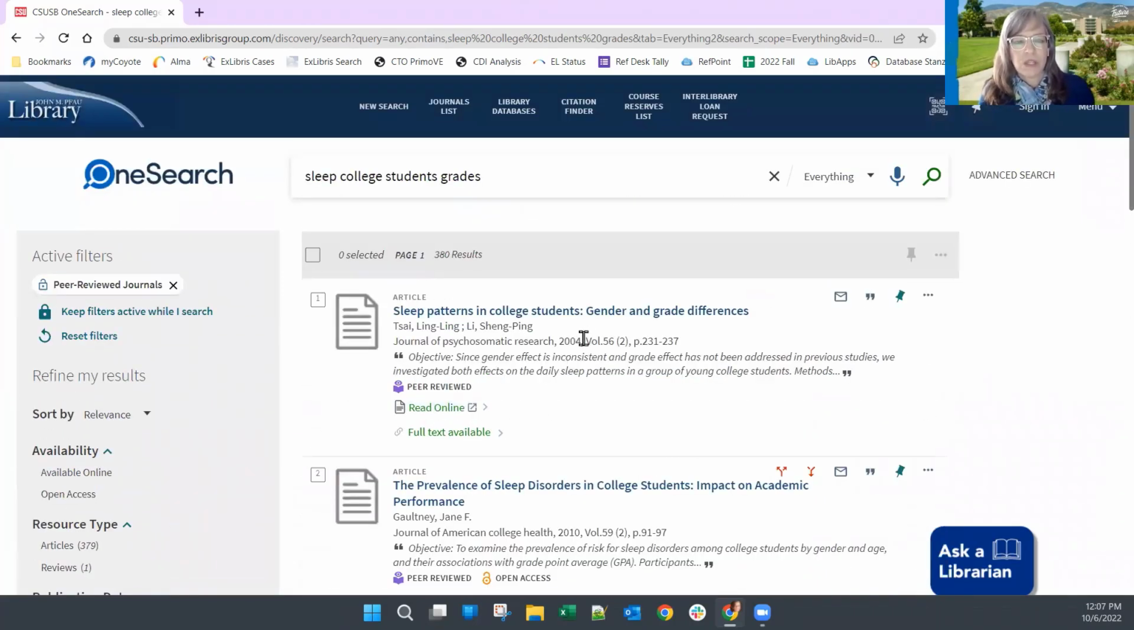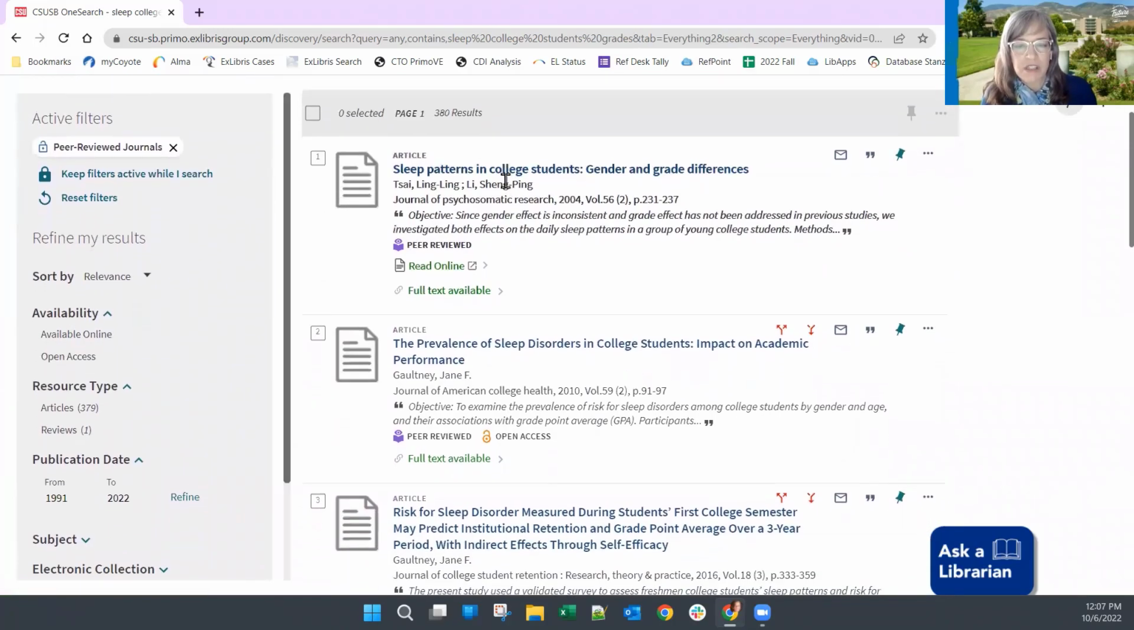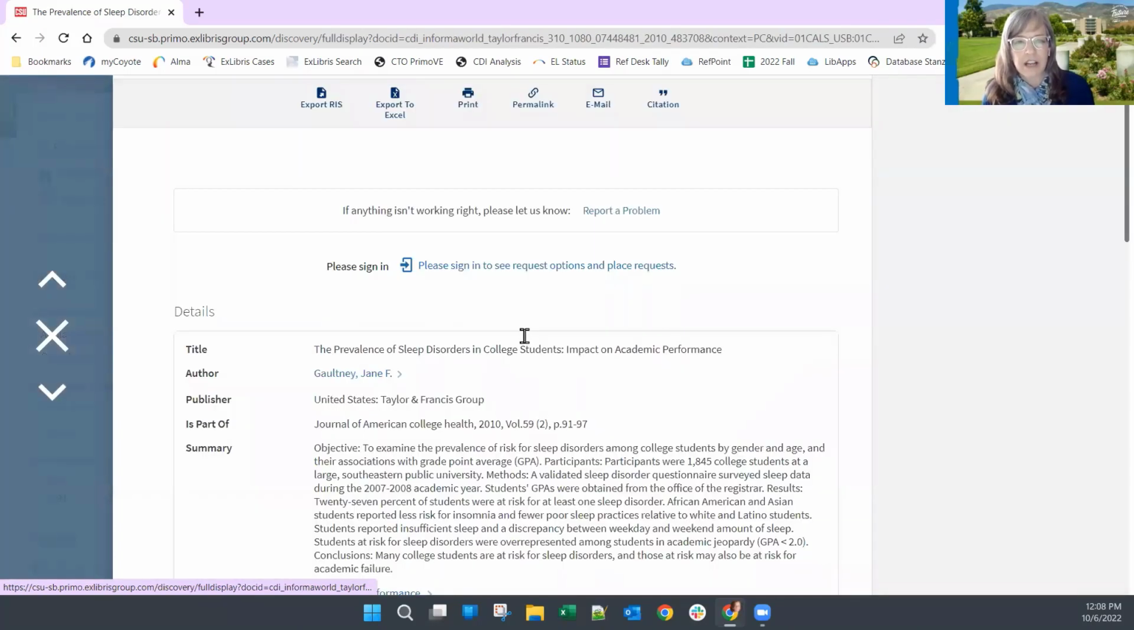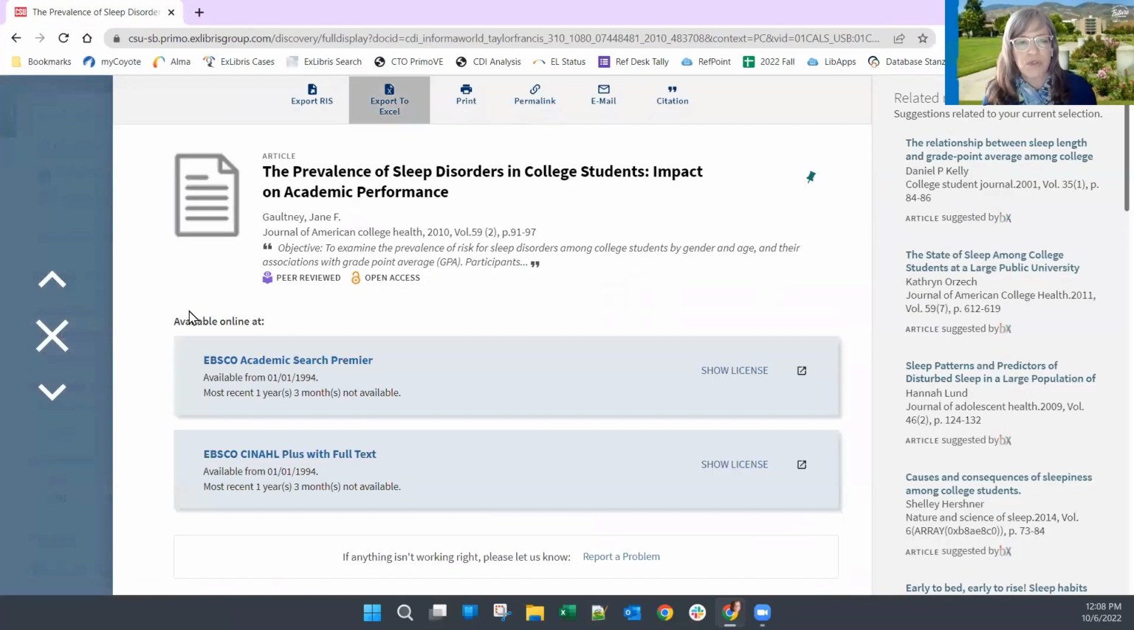Okay, so what do I have here? I have a little bit of the title of the article, some of the citation, and a little snippet of what it's about. Okay, so the first thing I like to do is skim over the titles and see what looks interesting. So I actually see a couple here that could be pretty interesting, judging by the titles. Let me go ahead and take a look at this one, for instance. So when I click on the title, it takes me to the full record for this item.